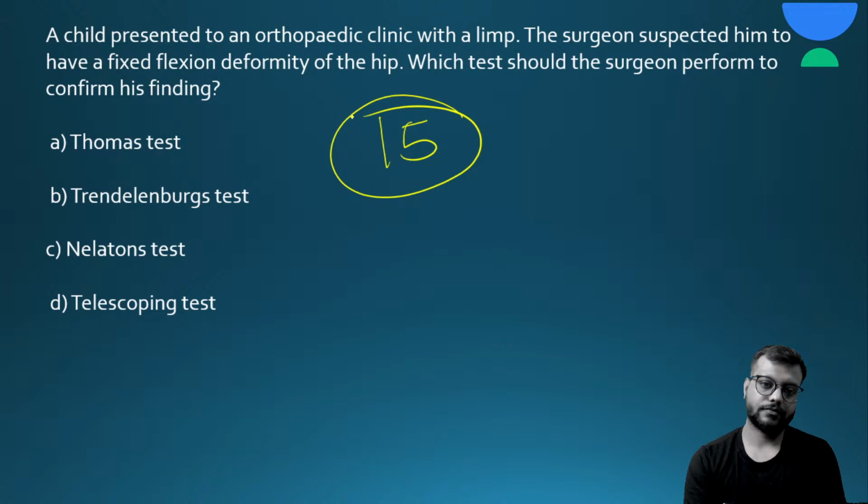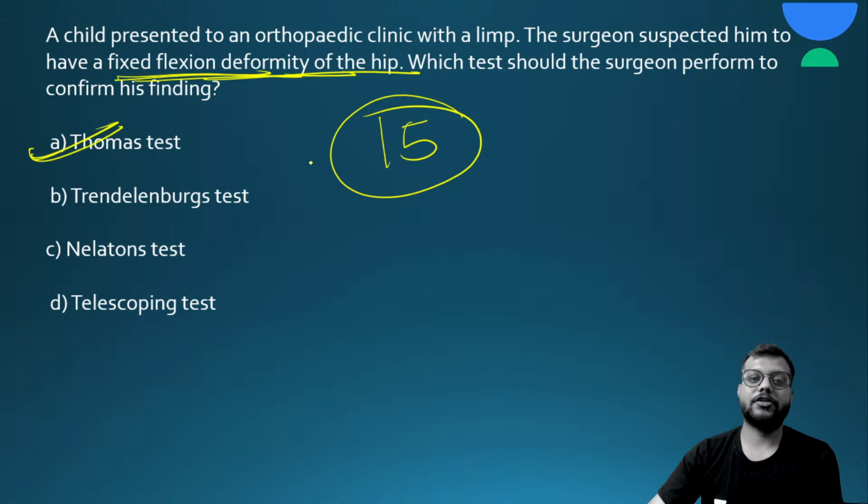Okay, the answer for this question is A, Thomas test, which is used to diagnose fixed flexion deformity of the hip.